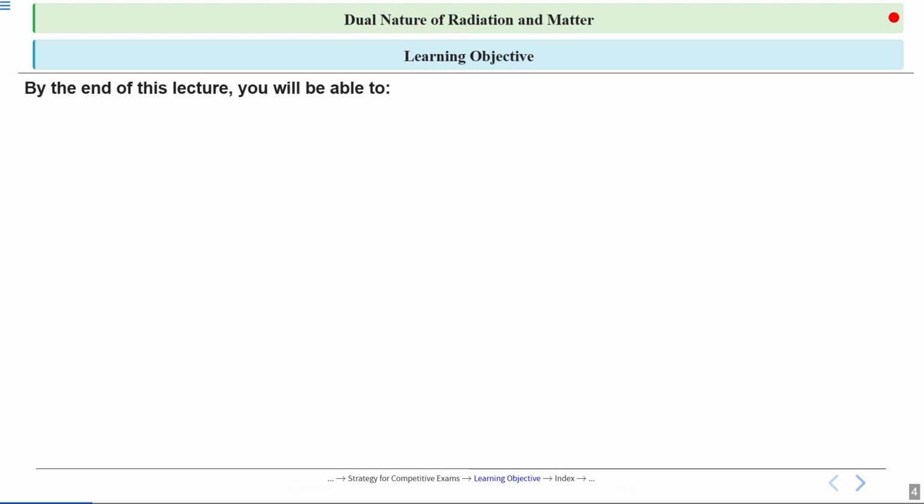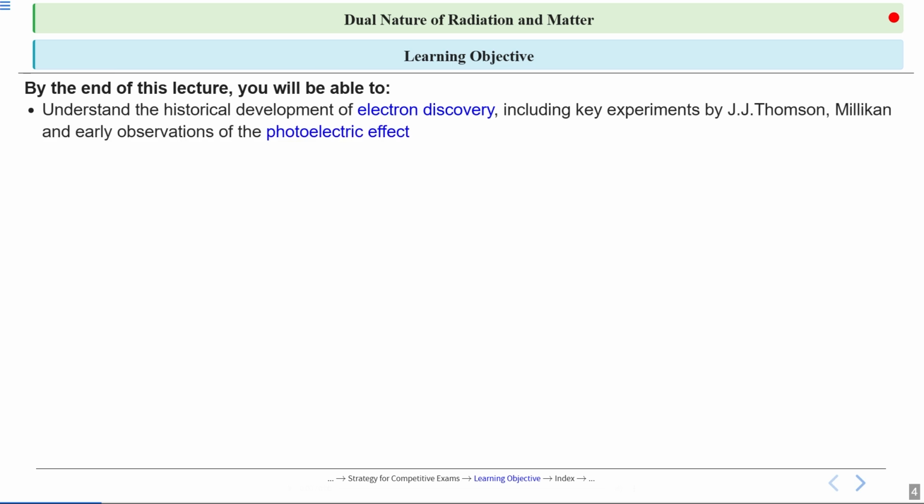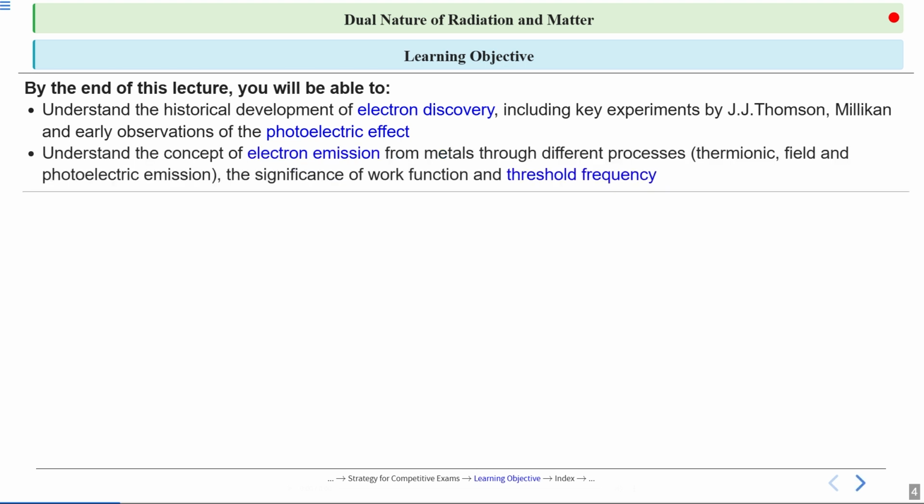Learning objective. By the end of this lecture, you will be able to understand the historical development of electron discovery, including key experiments by J.J. Thomson, Millikan, and early observations of the photoelectric effect. Then understand the concept of electron emission from metals through different processes, thermionic, field and photoelectric emission, and the significance of work function and threshold frequency.